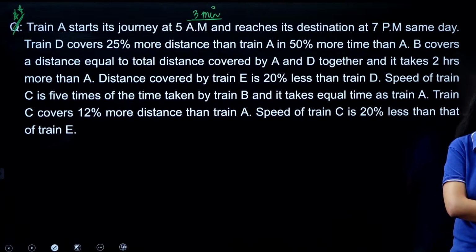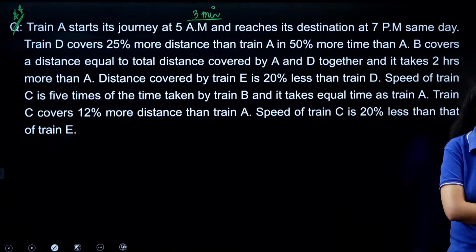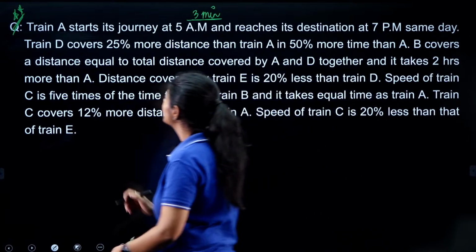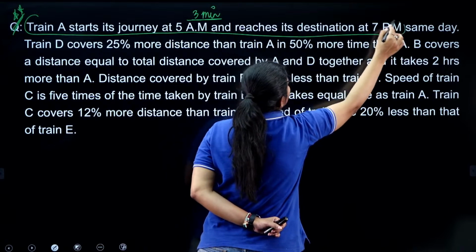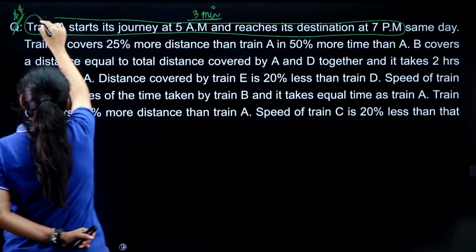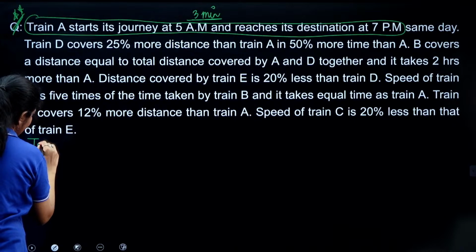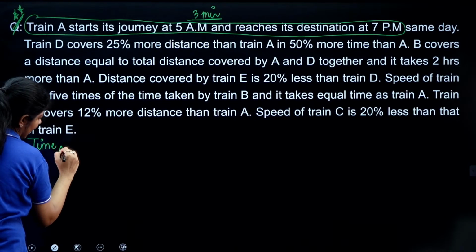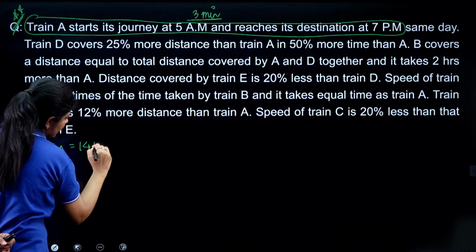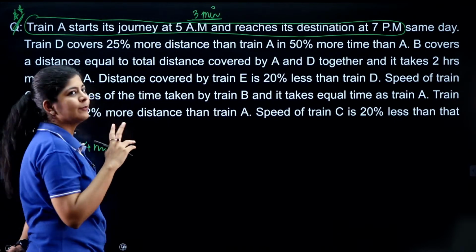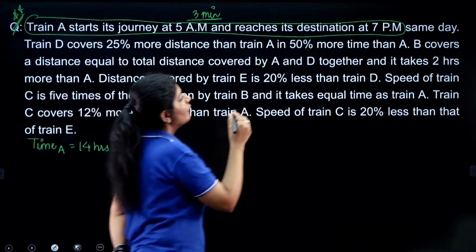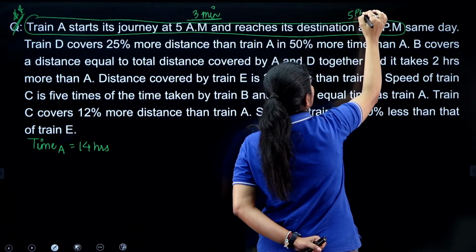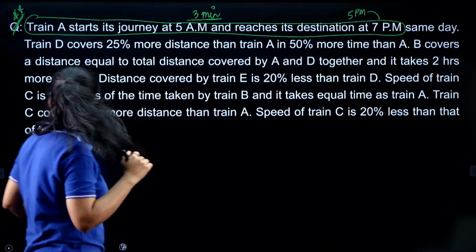Speed of C, explain. Okay, anyone else? Okay, let's see. First, from this line we can easily get the time taken by train A. So, time by train A is nothing but 14 hours. How I calculated: 5 am to 5 pm is 12, and after that there is a gap of 2 from 5 pm to 7 pm. So, I just simply added this value.